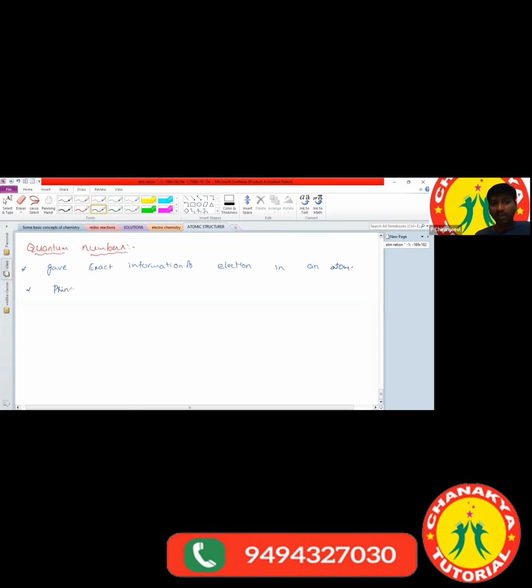One is the principal quantum number. Who proposed the principal quantum number? The principal quantum number was proposed by Niels Bohr. How do we represent it? The principal quantum number can be represented with small n. Got the point?